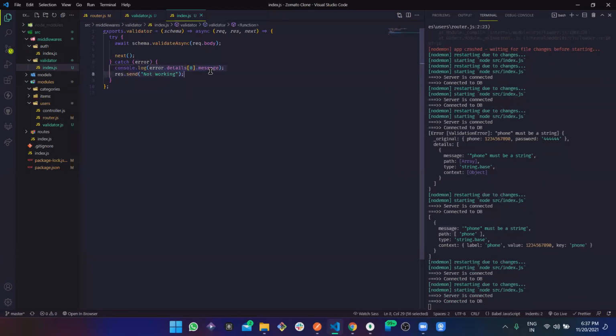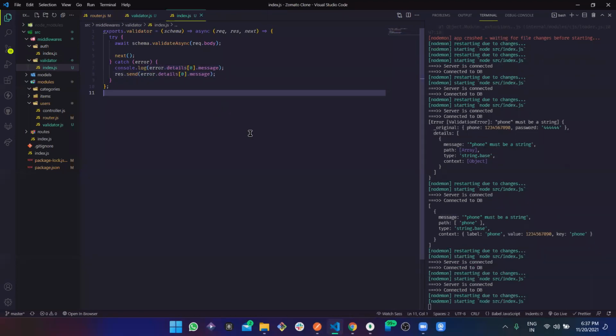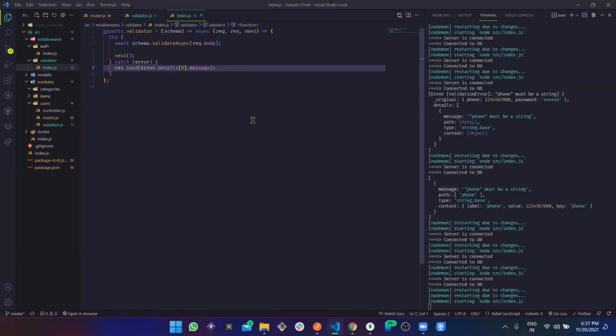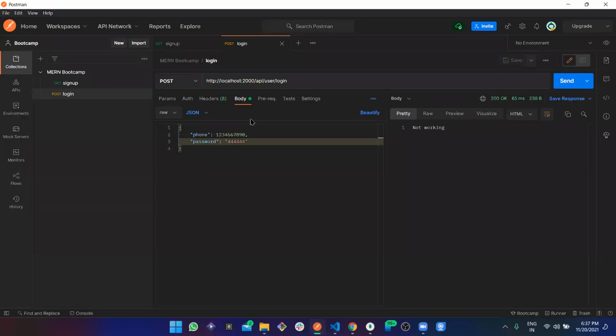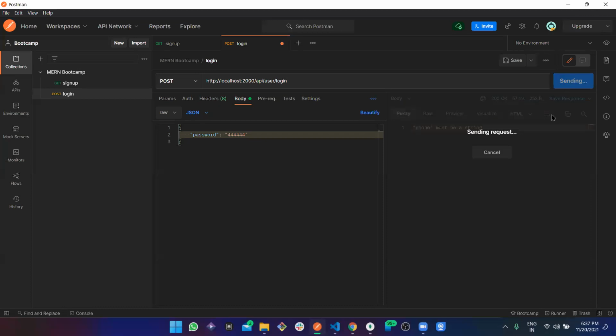So this we need to log. For now, let's just send it and see how it works. Phone must be a string. So this is how we are going to work, right? Like suppose if the phone is not there, then phone is required. So this is the way we are going to validate.